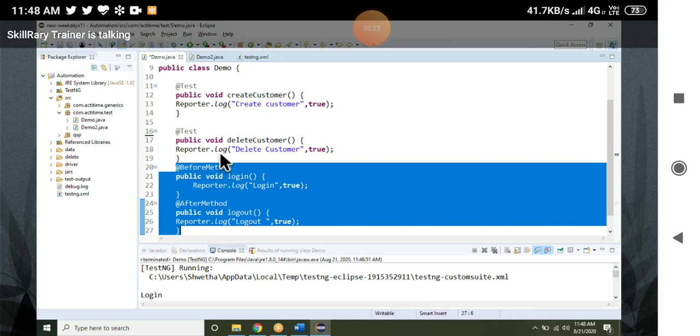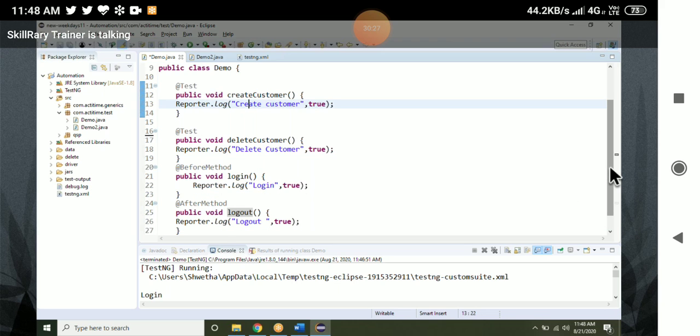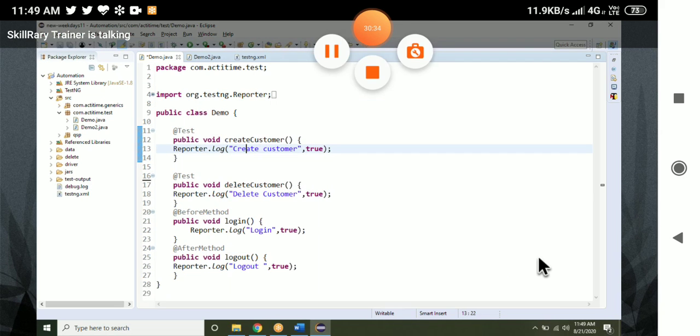20 test cases means 20 times. Please take down this method and this class, without editing. If anyone asks you, you have to tell them it runs for every test. 100 tests means 100 times, 10 tests means 10 times. But how many times do we write it? Only one.